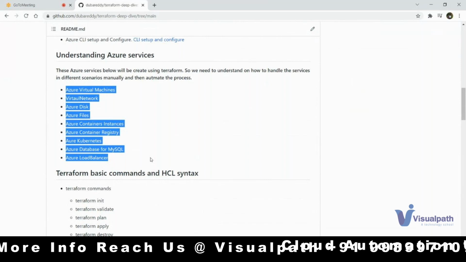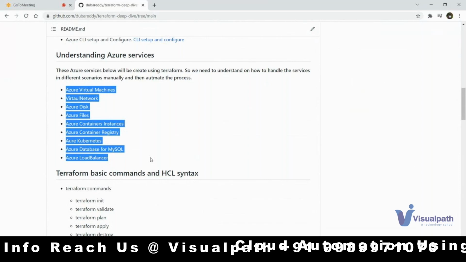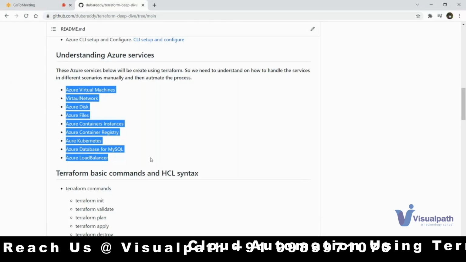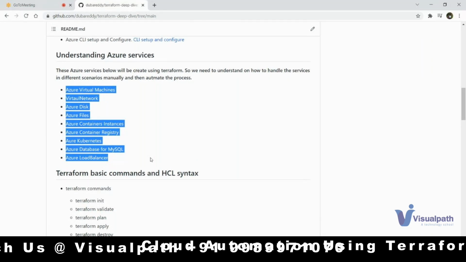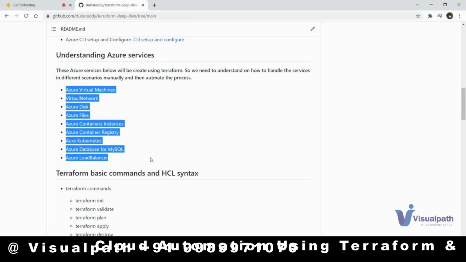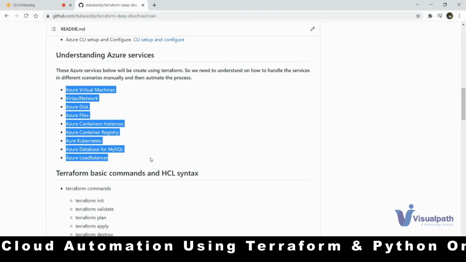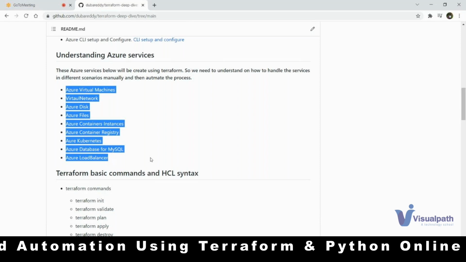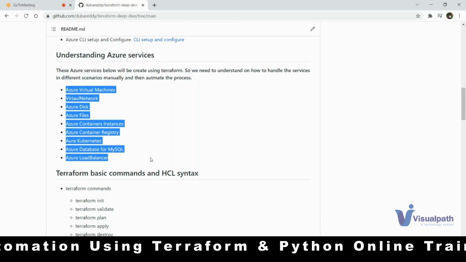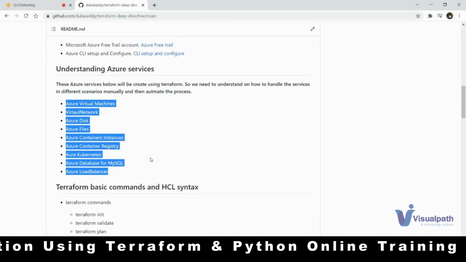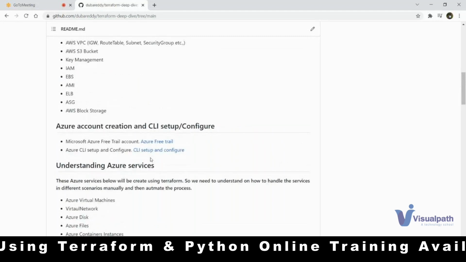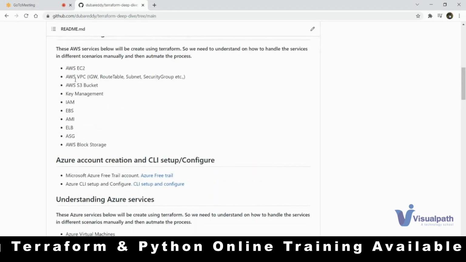I think this is more than enough. Subscriptions and resource groups are a part of the course, so they don't need any separate point to mention. For AWS, what we are going to discuss is mentioned on the top. Here it is.